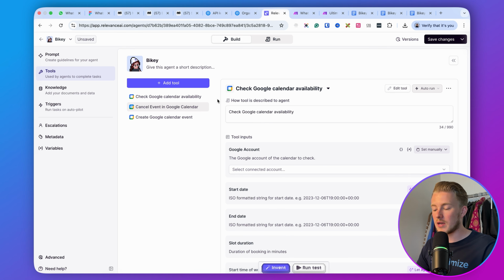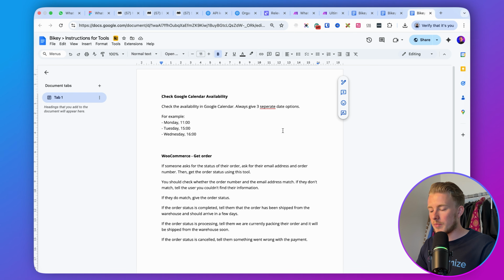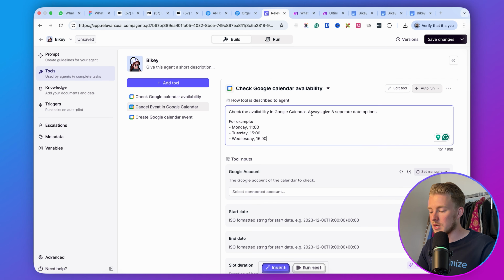How it checks the availability in Google Calendar is pretty important. So I actually set up another thing here. So I give it a quick prompt, so we can copy that. And this prompt is: check the availability in Google Calendar. Always give 3 separate date options. For example, Monday at 11, Tuesday at 3, or Wednesday at 4. Because if you don't set it, it will basically say, hey, you can come by today at 11, 12, or 1. And most often people cannot appear on a certain date.